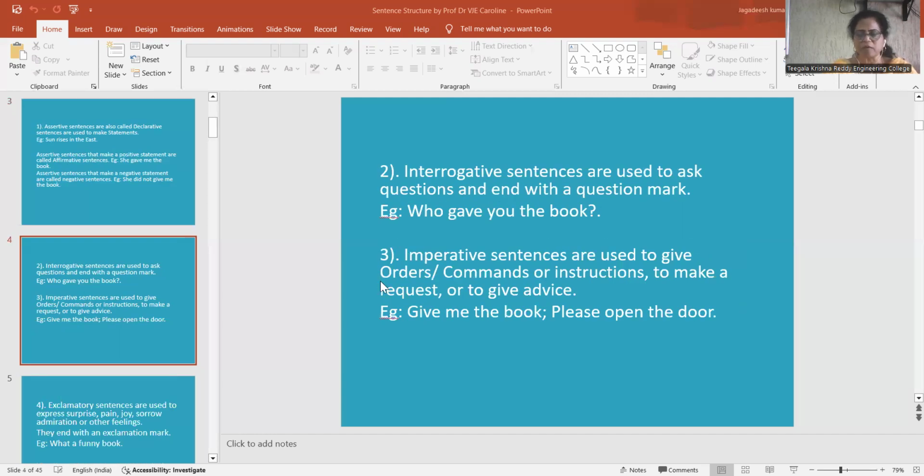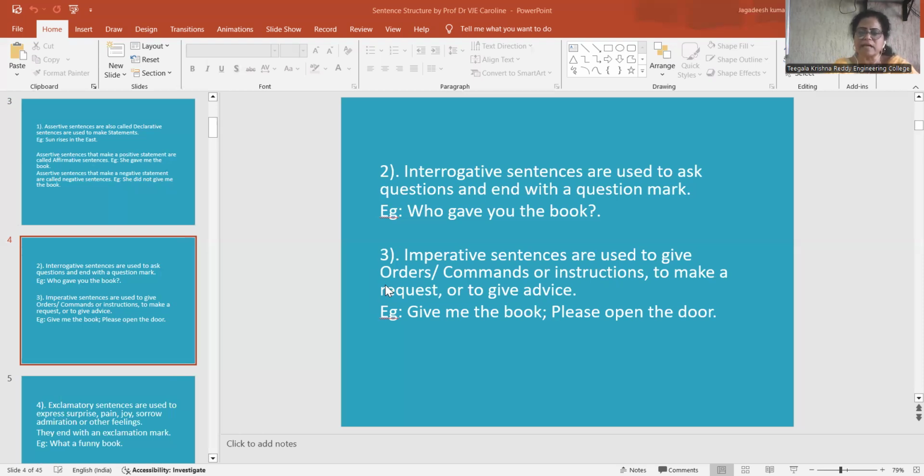The second type of sentences are interrogative sentences. The word interrogative itself gives us the meaning, that is, questioning. So interrogative sentences are used to ask questions and end with a question mark. Example: who gave you the book? So interrogative sentences are used to ask questions, and they end with a question mark.